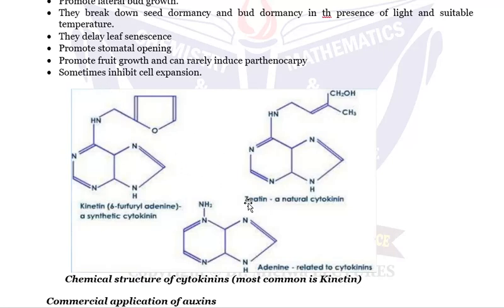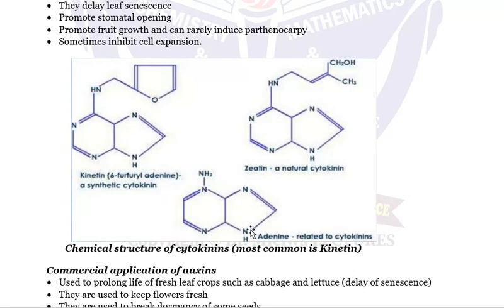Also we have zeatin, a natural cytokinin. Also, as you can see here, the basic structure or the basic skeleton is present here. Also we have the attached group. Again here is another type of cytokinin, adenine-related cytokinin. So this is not a cytokinin as such, but it is adenine, as we shall study later in genetics about the nucleic acids and the organic bases.